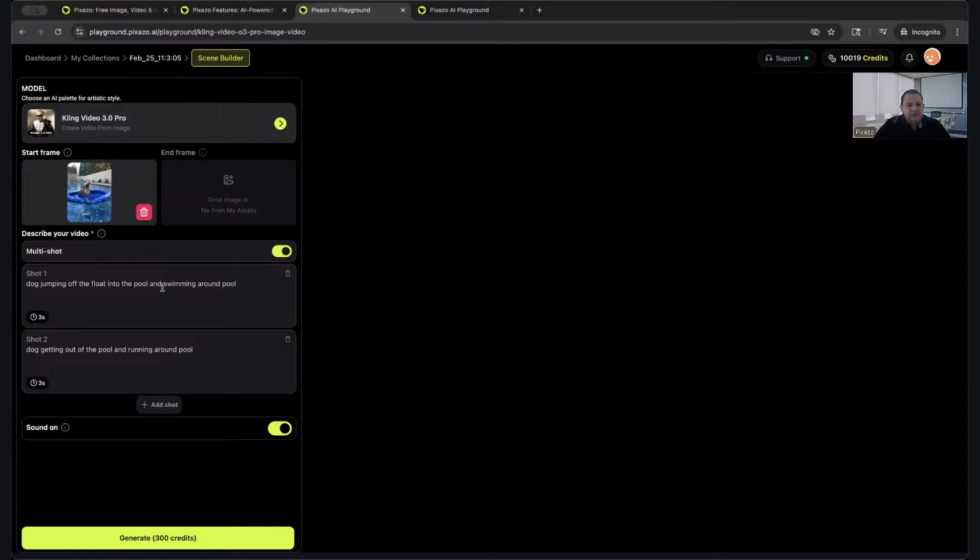Okay, so for this example, we're going to be doing two different shots. So the first one, dog jumping off the float into the pool, swimming around pool. And the second shot is going to be dog getting out of the pool and running around the pool. Okay, and this one, I'm going to go ahead and make it 4 seconds here. I'm going to leave sound on. That's totally up to you if you want sound on or off. And your last step would be to generate at the bottom.